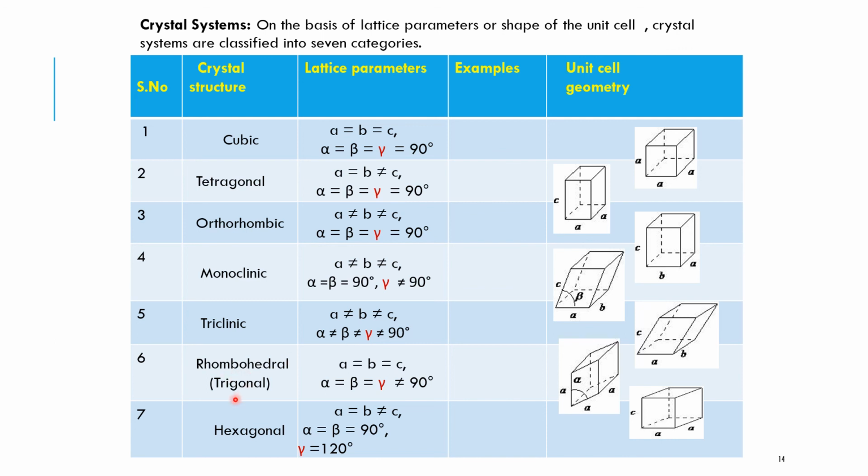Then the trigonal structure, sixth one, where A is equal to B is equal to C and alpha is equal to beta is equal to gamma not equal to 90 degrees. Seventh is the hexagonal structure, where A is equal to B not equal to C. Alpha is equal to beta is equal to 90 degrees and gamma is 120 degrees.